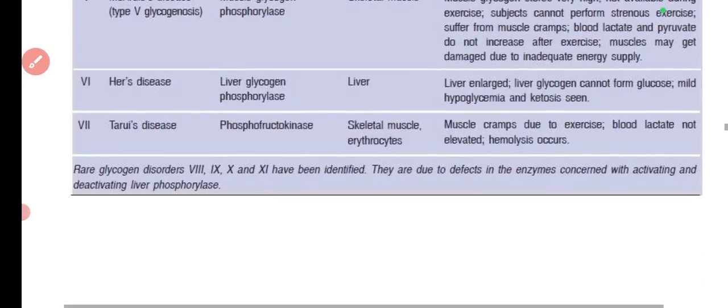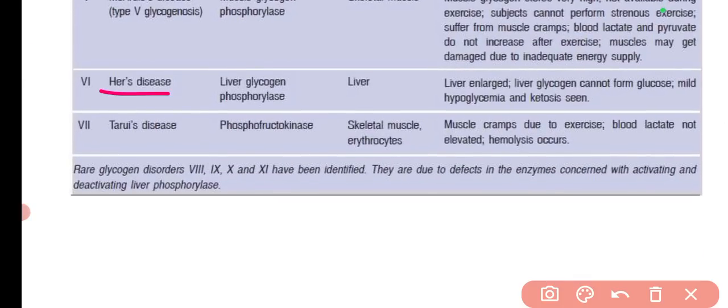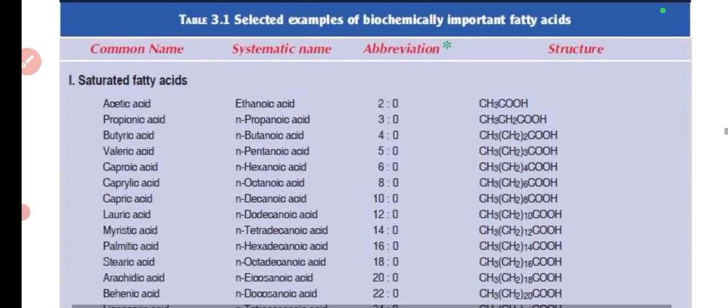Then the next disease is Hers disease, which is due to liver glycogen phosphorylase only. And then Tarui's disease, which is due to the defect in phosphofructokinase. So all these things you can remember. The naming things are always very, very important.